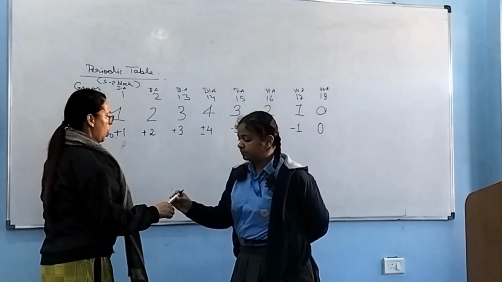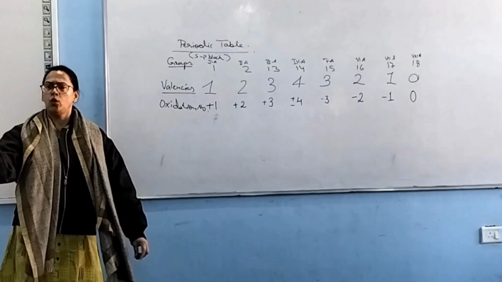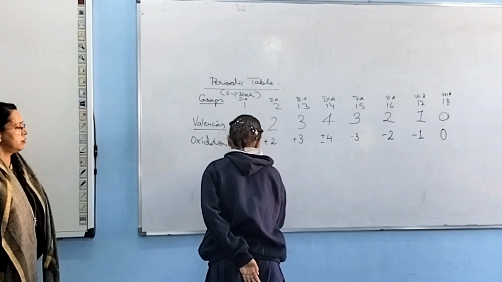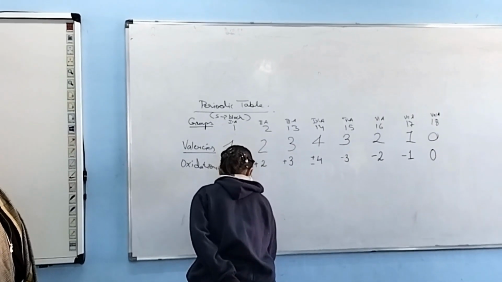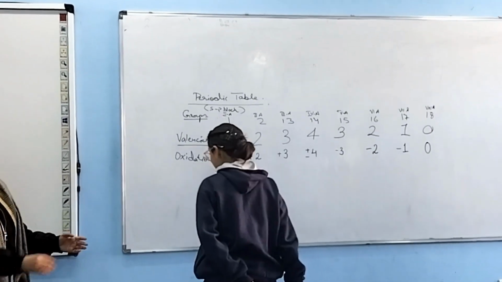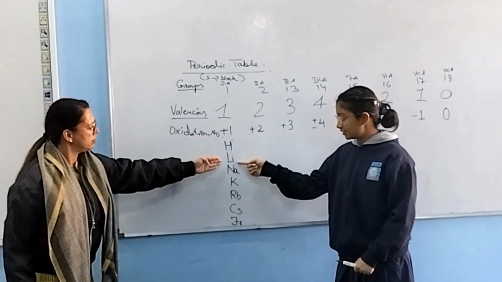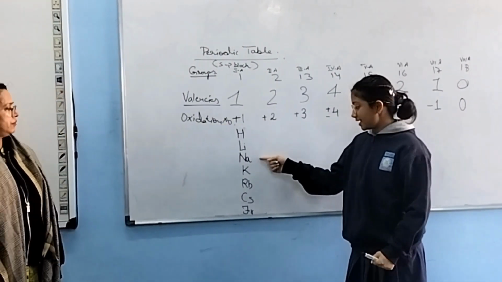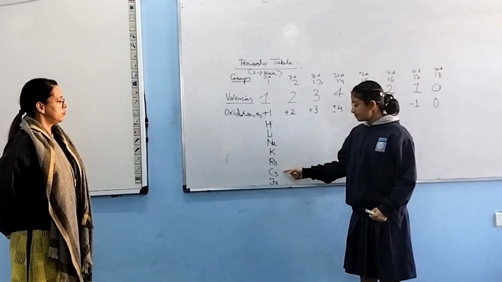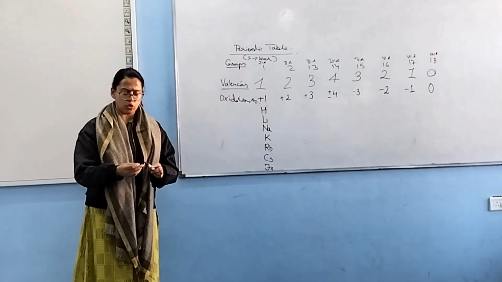Done. Good. Now, I want somebody to come and fill in the first group elements' names here. Who is going to come? Manu, come. Now you face towards this side and speak. This is hydrogen, H, lithium Li, sodium Na, potassium K, rubidium Rb, Cs is for cesium, and Fr is for francium. Very good. Next I want somebody else to come and fill in the second group elements.